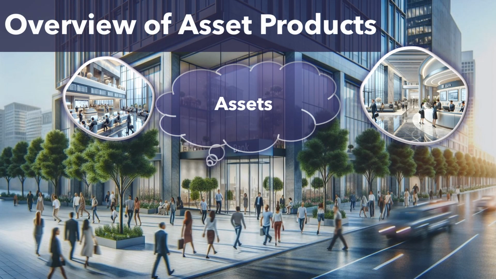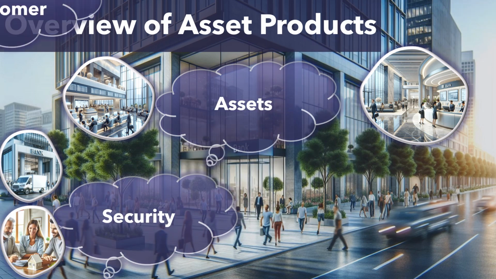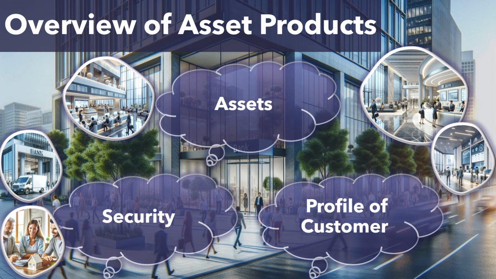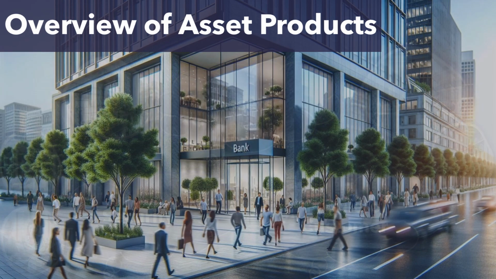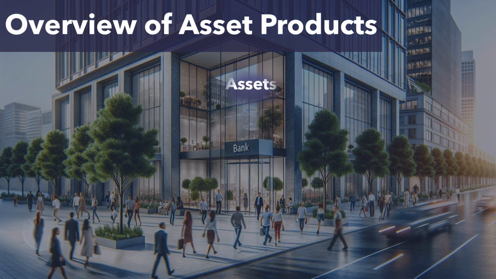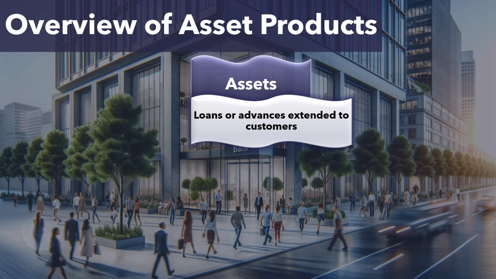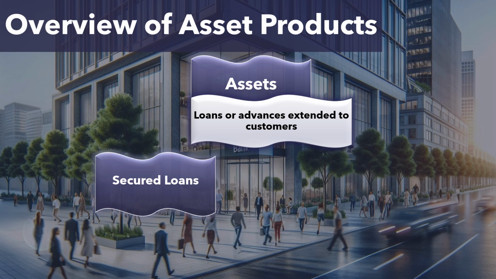Let us dig deep and understand the basic principles of the asset vertical. Asset vertical products are categorized by collateral backing and customer profile or business turnover. Loans or advances extended to customers are categorized on the basis of whether the loan or advance is backed by collaterals. A loan supported by collateral or security is known as a secured loan.